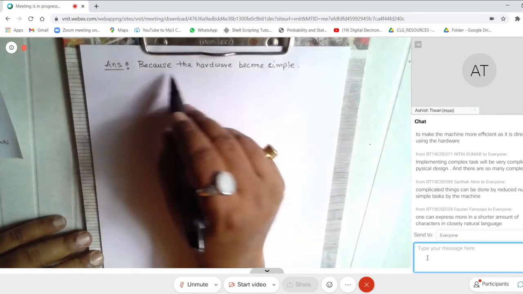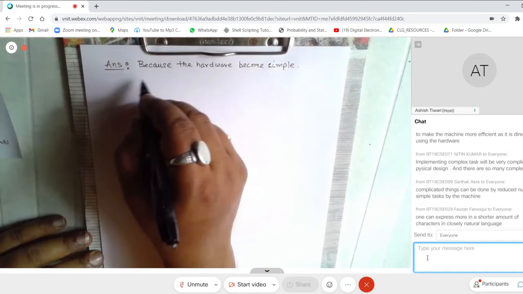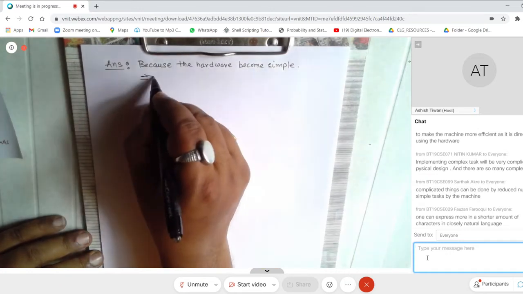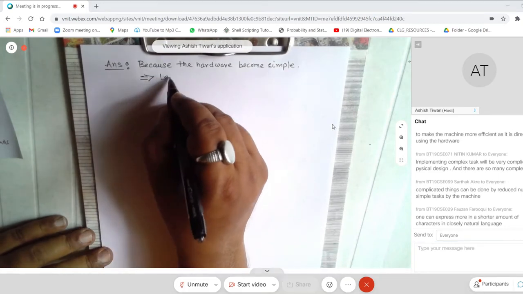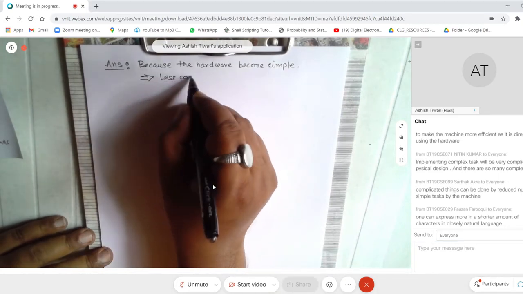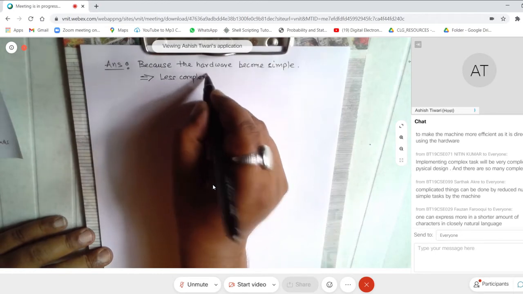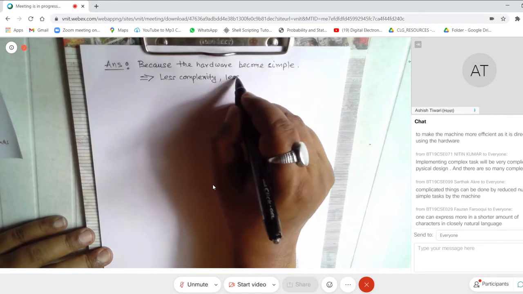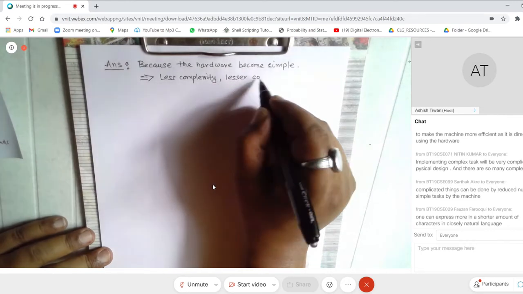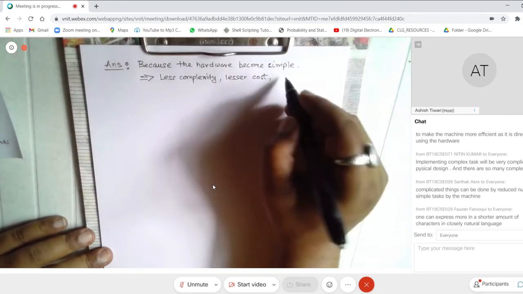So why is the machine language simple? Because the hardware becomes simple. And what does it imply? It implies less complexity, right? It implies less complexity. It implies lesser cost, and sometimes also